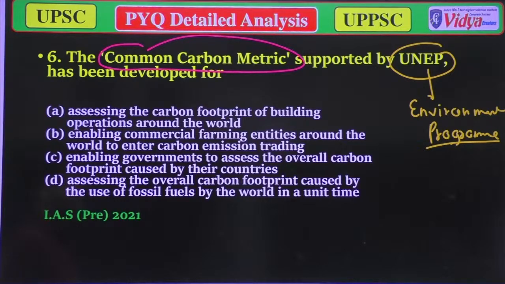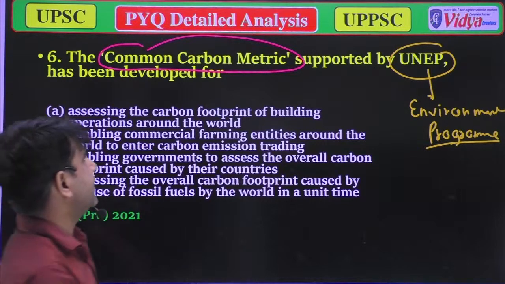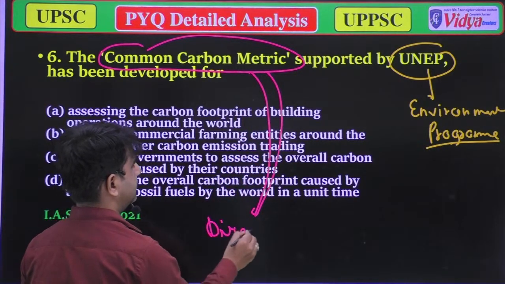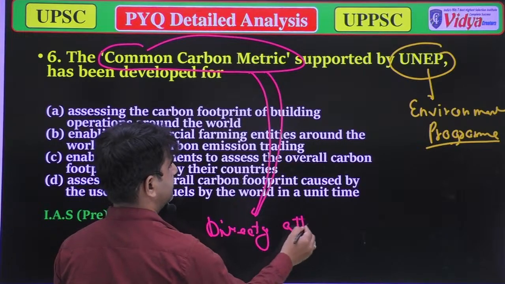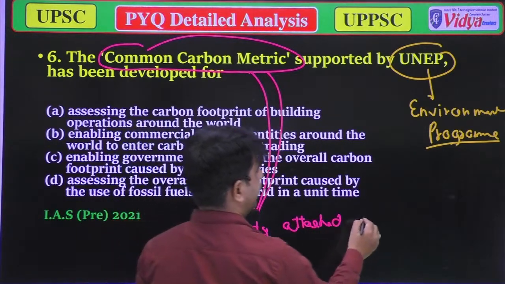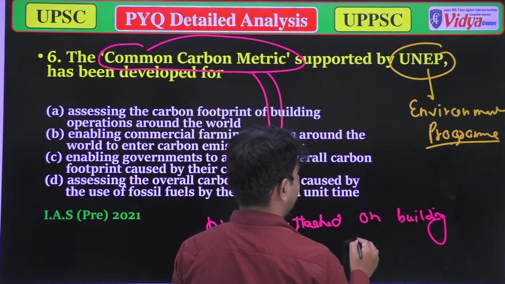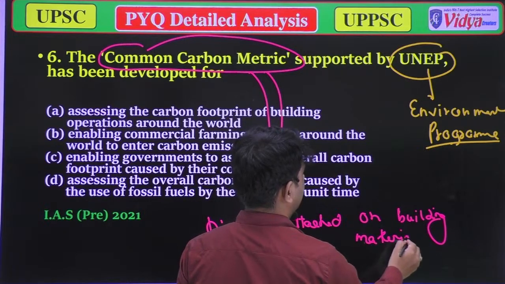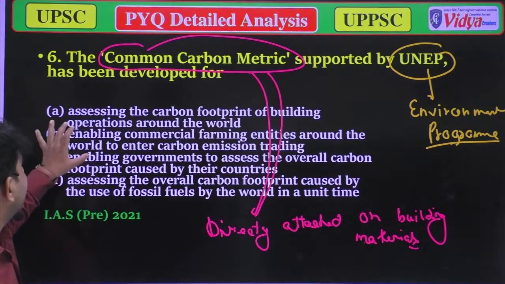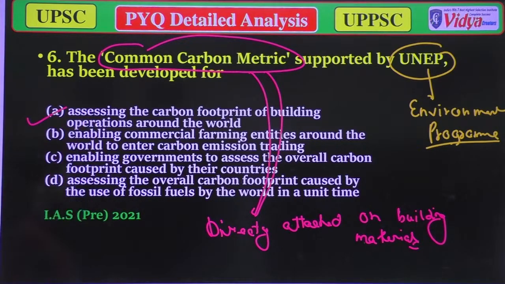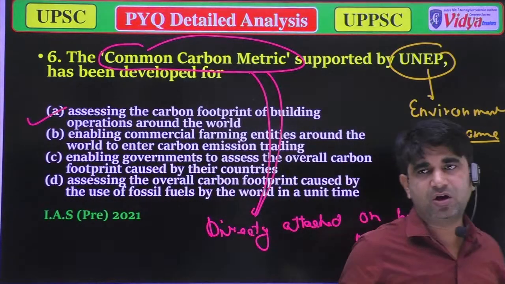The common carbon metric is directly attached to building materials. So you can choose the answer: assessing the carbon footprints of building operations around the world. So option A is correct and all the others are incorrect.